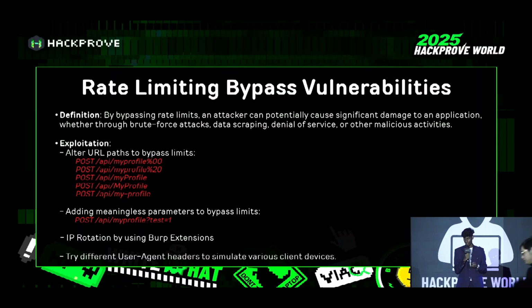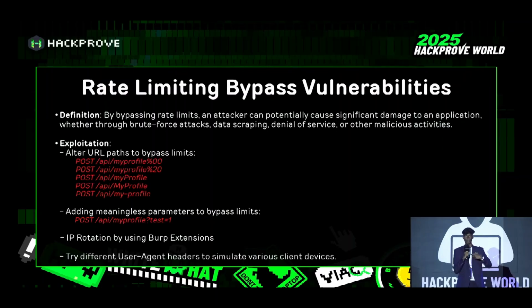Then the most common way to bypass is by adding a meaningless parameter after the endpoint. Just add a question mark, then whatever, like batman=batman. You can add whatever parameter you want. The server thinks the request comes from a different user or a different origin.